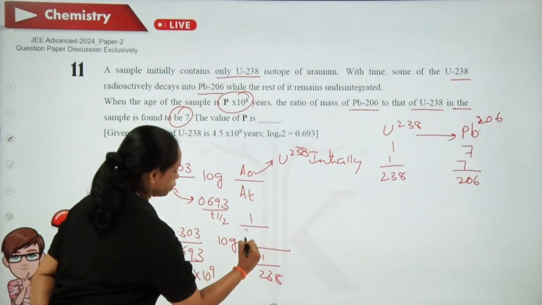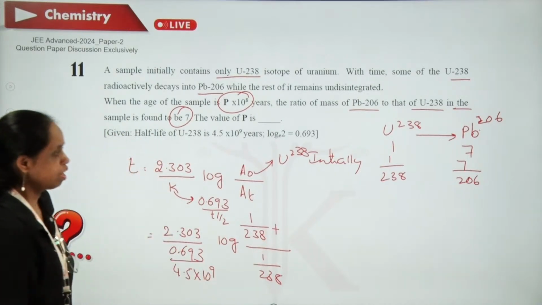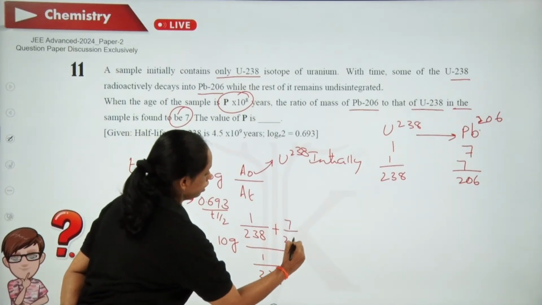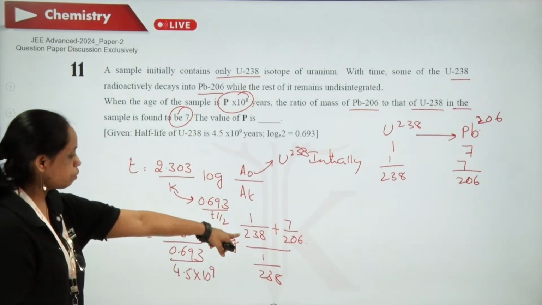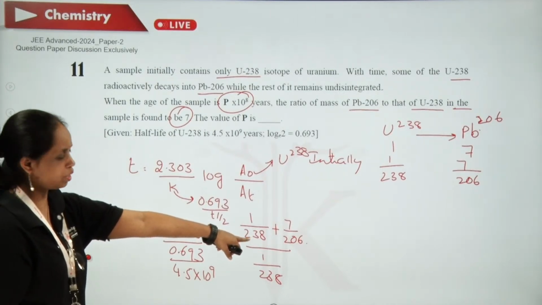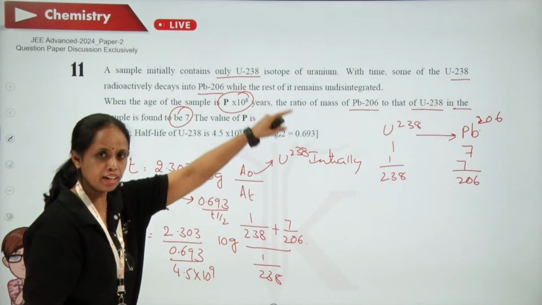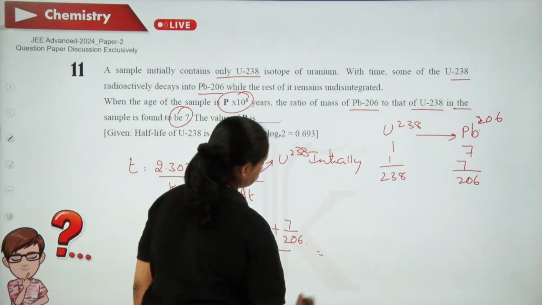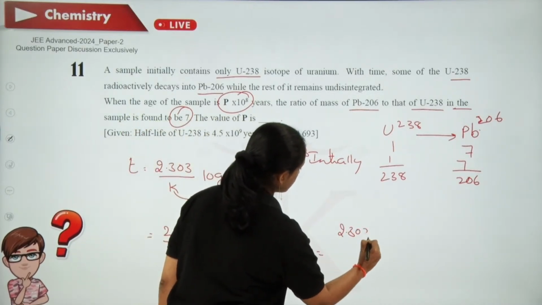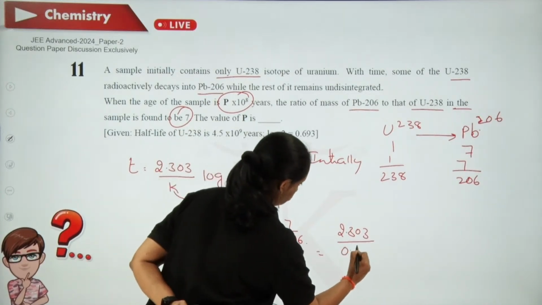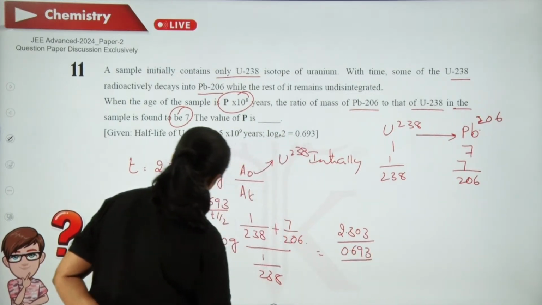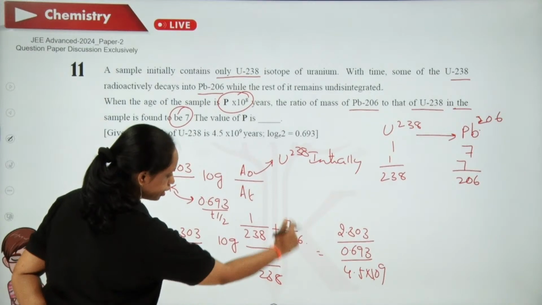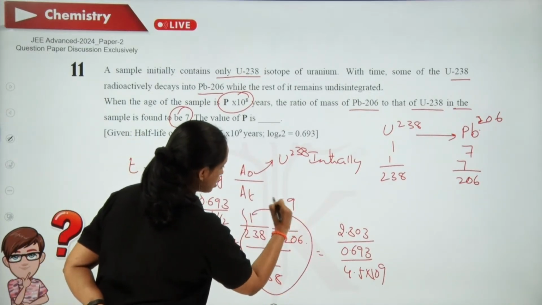So I can say A naught is 1 by 238 plus 7 by 206. This is the number of moles of uranium at that instance of time, and this is the number of moles of lead at that instance of time. So now when you simplify this, 2.303 by 0.693 by 4.5 into 10 to the power of 9, it comes to approximately 9.